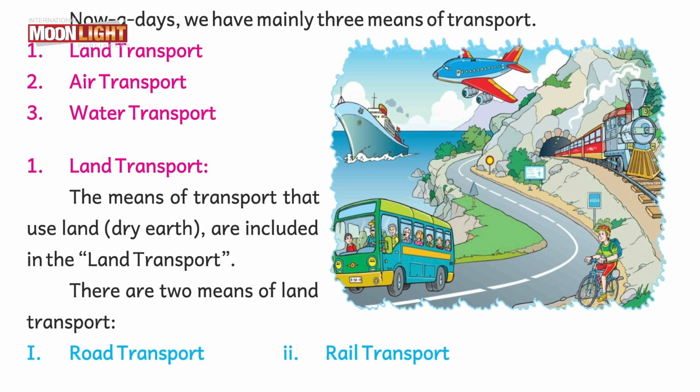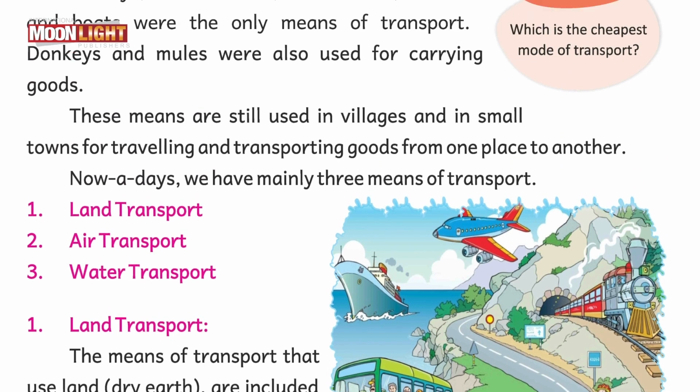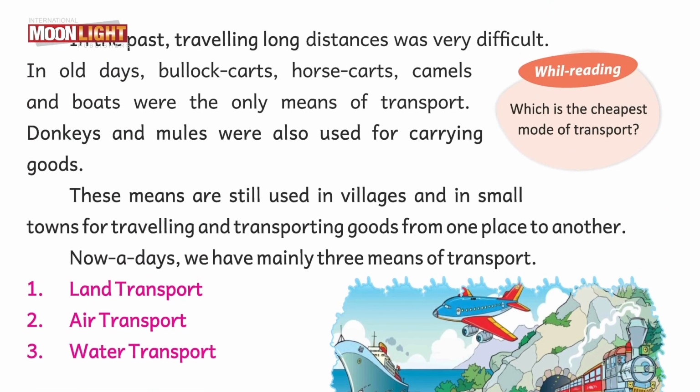Let's reread this paragraph critically. In the past, it means the people who lived in the past. Traveling long distance was a very difficult thing to do. It means it was a very difficult task to move from one place to another. In old days, meaning in the past days, bullock carts: a bullock means a young bull, and carts are the things on which we load things.